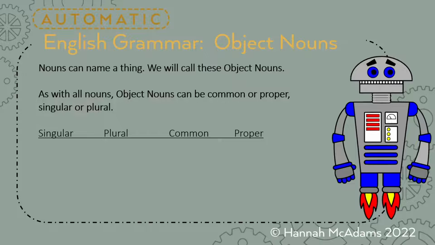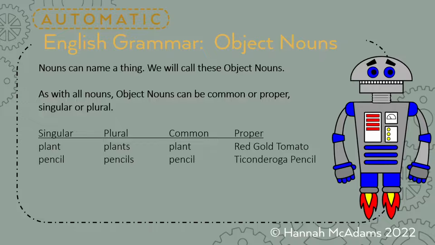Okay, as with all nouns, object nouns can be common or proper, singular or plural. So we have plant, plants, red gold tomato. Okay, pencil, Ticonderoga pencils. Do you know what those are? They're amazing. They're my favorite. Okay, I don't know if I'm pronouncing it right, but they're great. And then hamburger, hamburgers. Common would be hamburger, and proper would be like a Big Mac.